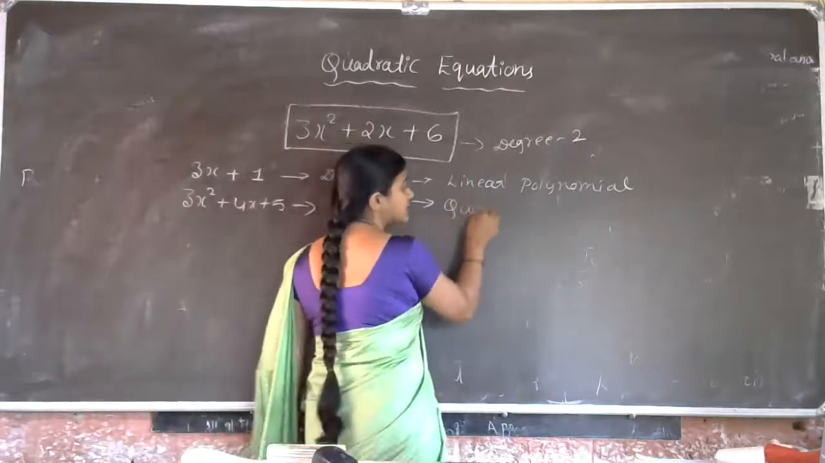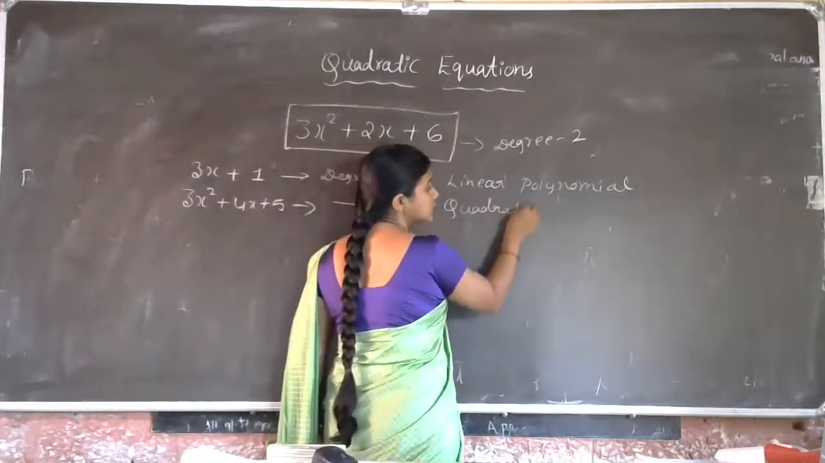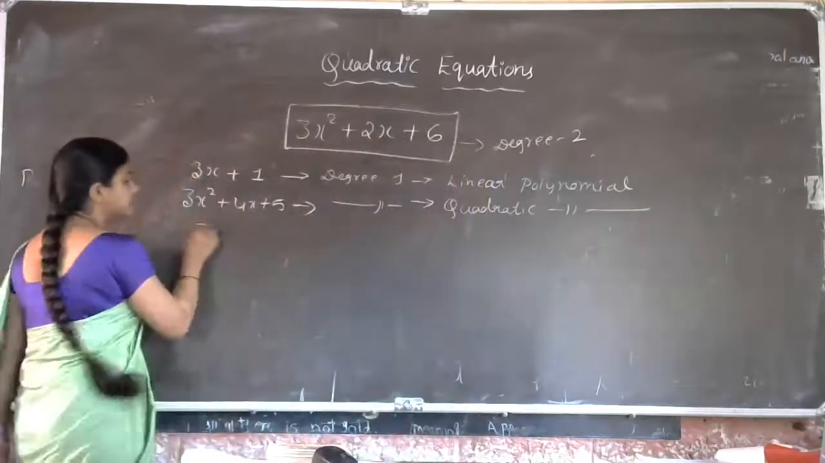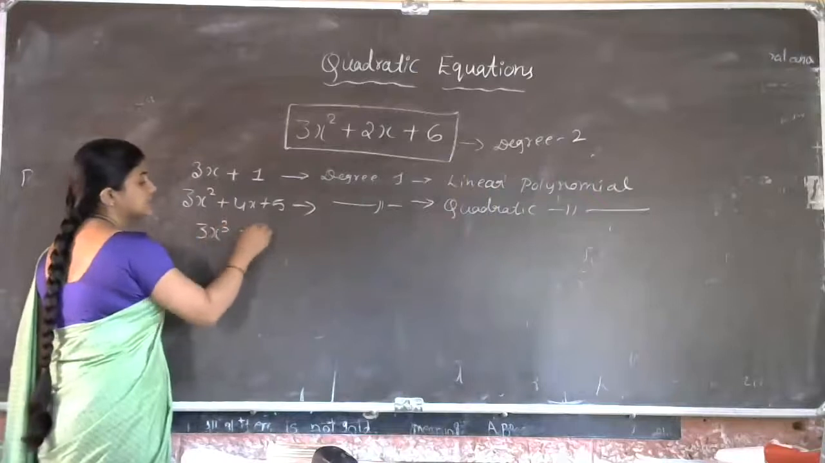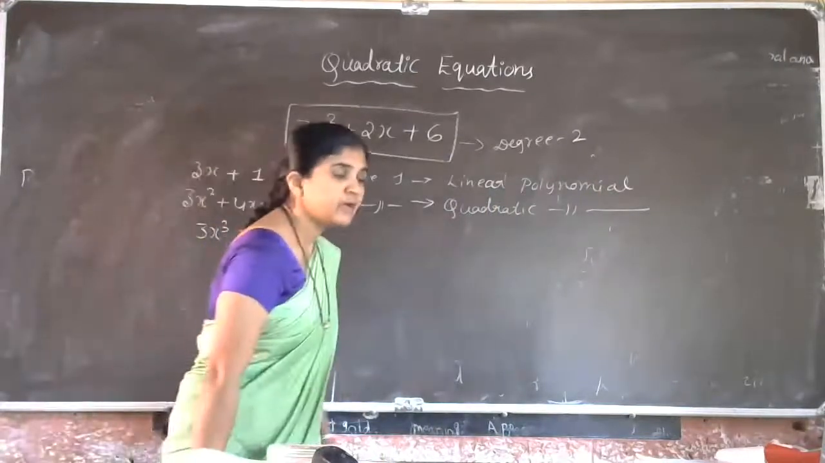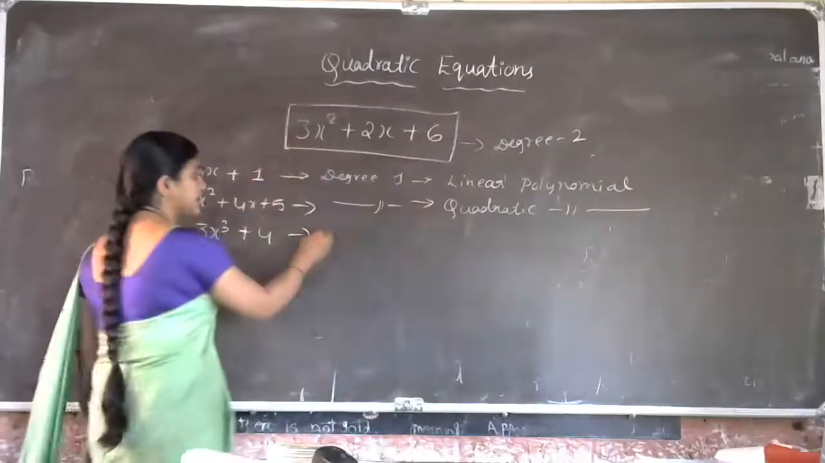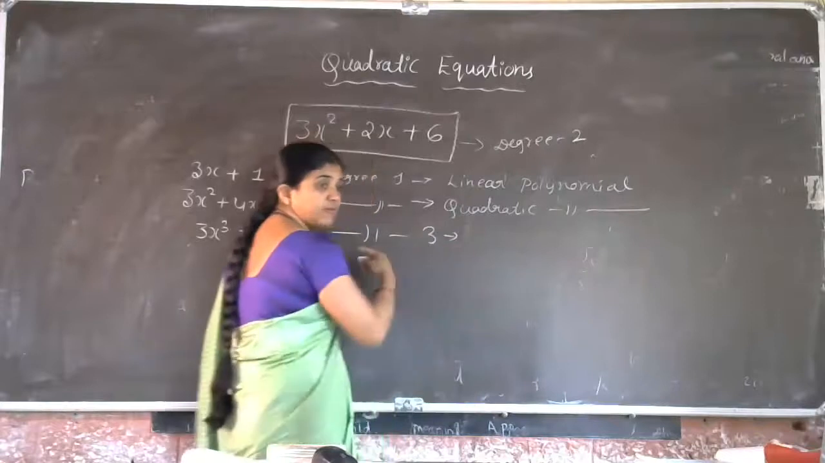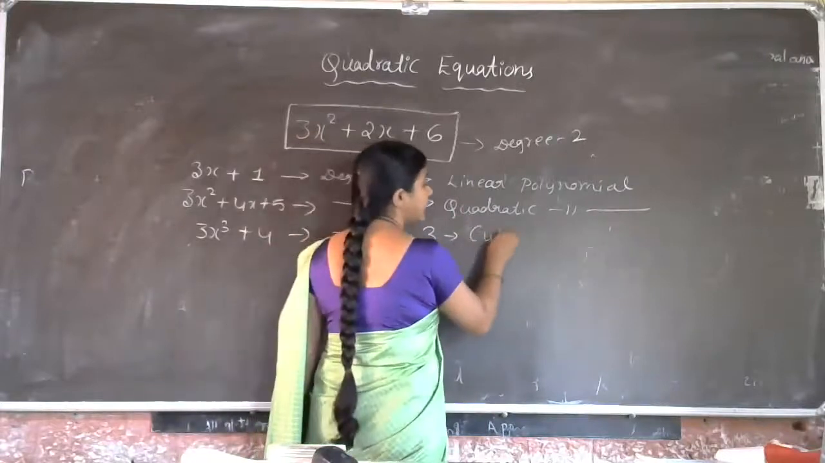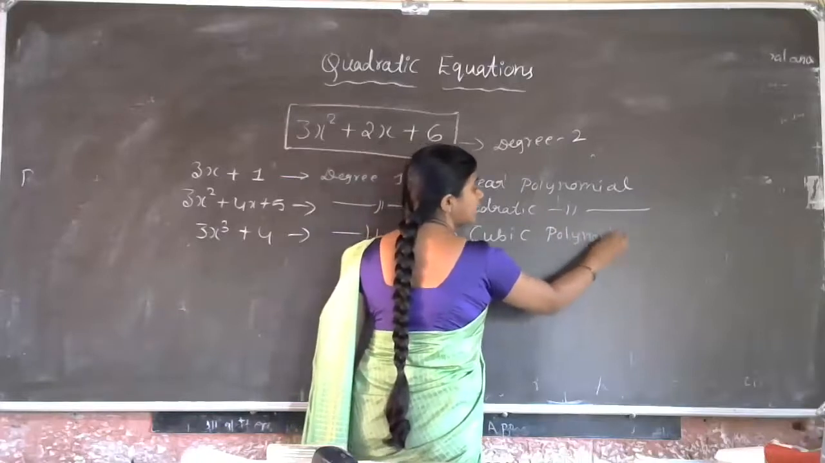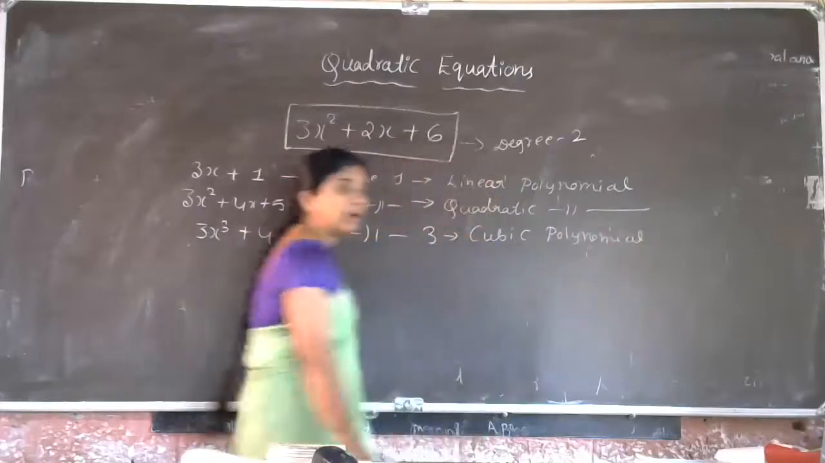Actually, quadratic polynomial. So, this is called a quadratic polynomial. Now, consider 3x cube plus 4. What is the degree of this polynomial? Yes, the degree is 3. So, what is the name of this type of polynomial? Cubic polynomial. This type of polynomial is called a cubic polynomial.